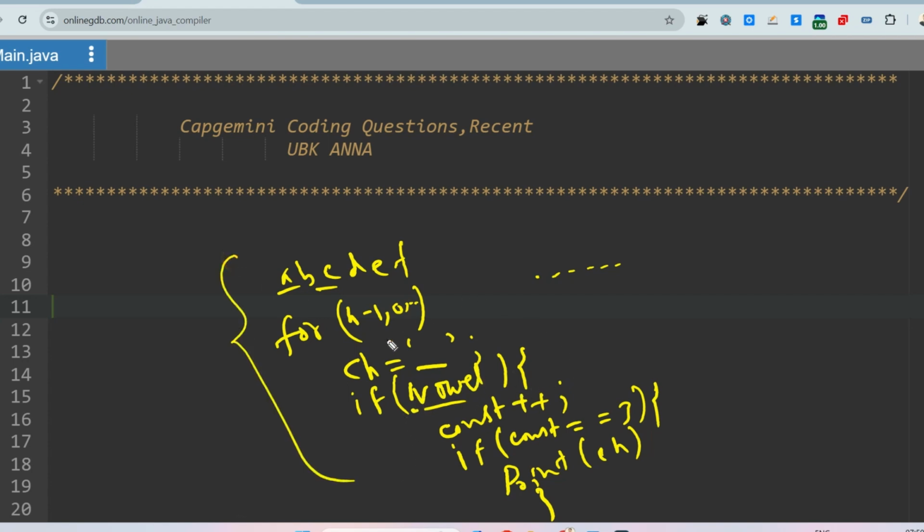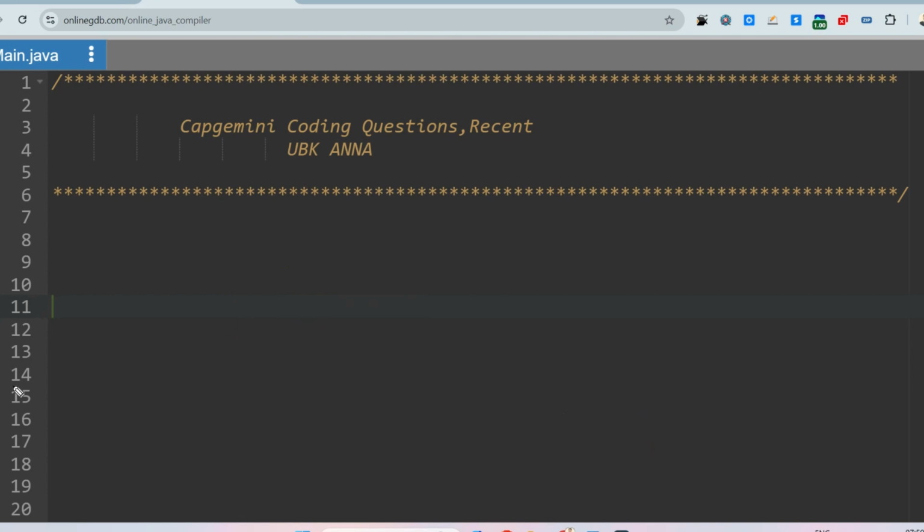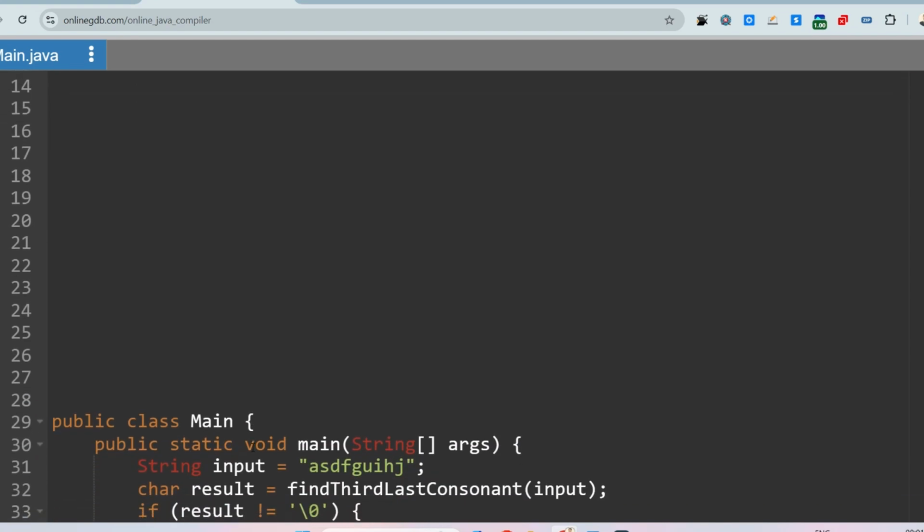So let us go to the solution part. Let me declare one thing: I will not use the standard template, and I will not take the integer size of the string as input. I'll directly hard code the string. You can implement that in the exam, so just watch the logic. At first, let me share the Java solution, then I'll share the Python solution as well.